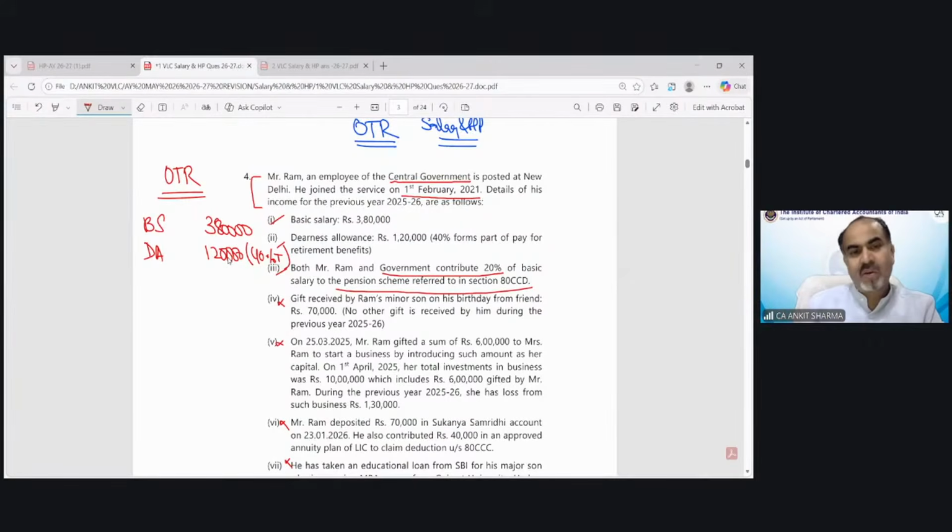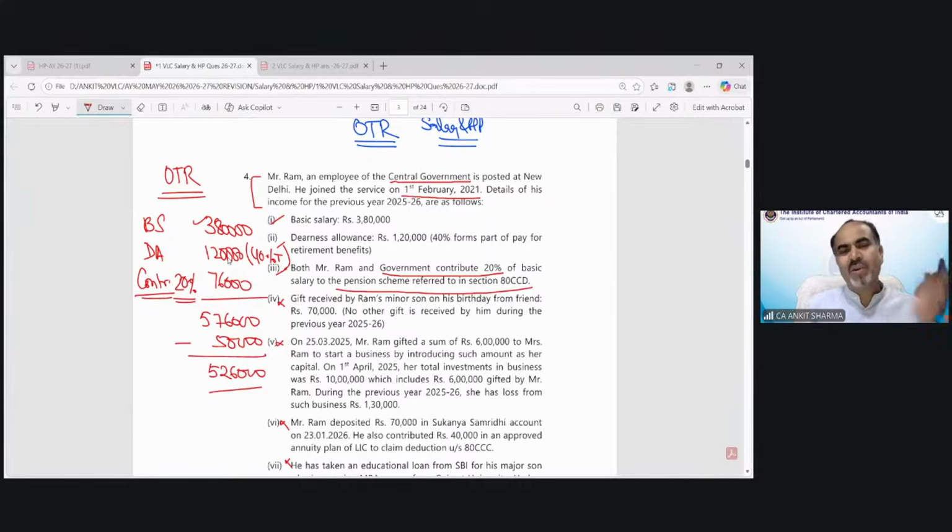So whatever amount has been contributed by the employer for the NPS scheme under section 80CCD is going to form part of the salary. So this 20% of basic salary would be 76,000. That would be 5,76,000. Deduction would be 50,000. And the remaining would be income under the head salary.